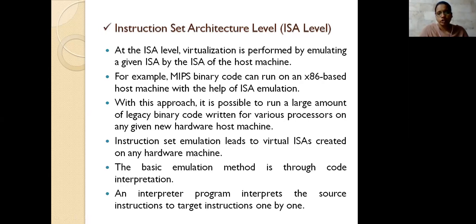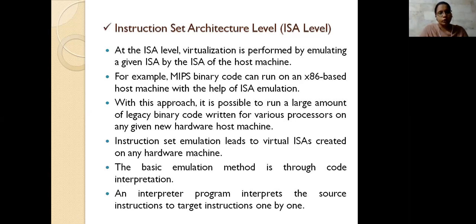By this approach there is one possibility: you can run a large amount of legacy binary code written for various processors. If a processor supports only x86, we can't use another instruction set to be executed on your machine.